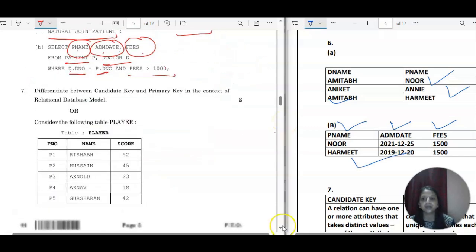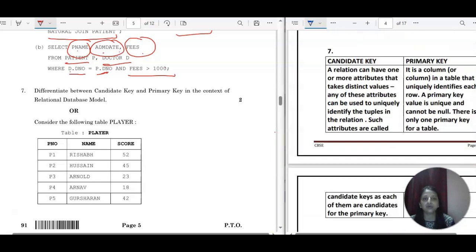So next we have to differentiate between the candidate key and the primary key in the context of the relational database model. So when you go for the candidate key, a relation, which is a table, can have one or more attributes that take distinct values. Distinct value is for what? It is for the primary key, right? But more than one column is also possible. Sometimes we have more than one column which can work for distinct values.